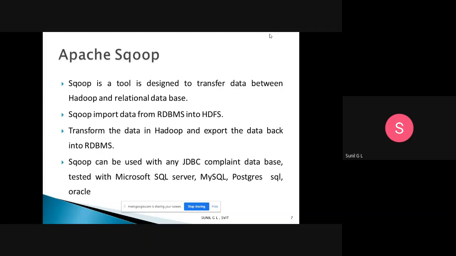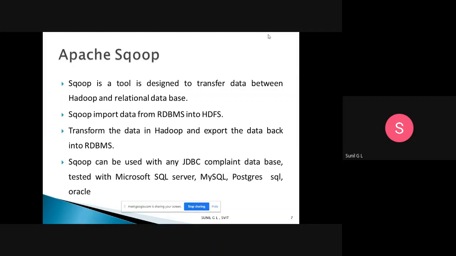Sqoop can be used with any JDBC compliant database, tested with Microsoft SQL Server, MySQL, PostgreSQL, and Oracle. We say this because we are transferring the data to and from the RDBMS. For that we need to link Sqoop, with the Hadoop distribution, to the RDBMS. The RDBMS is available in Microsoft SQL Server, MySQL, PostgreSQL or Oracle. These are the different RDBMS software we have, and we can link them with Sqoop.